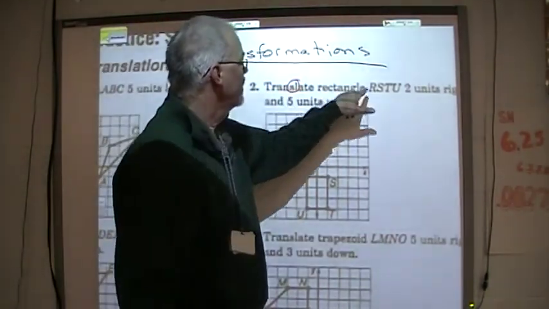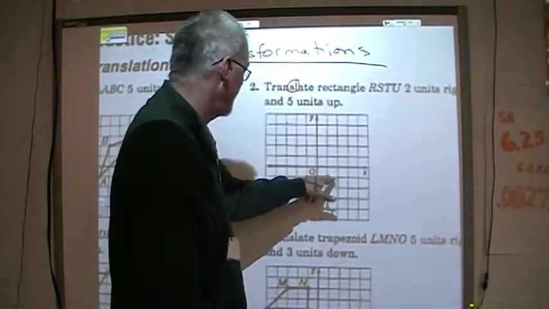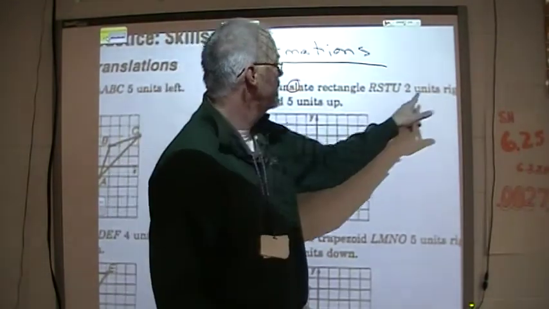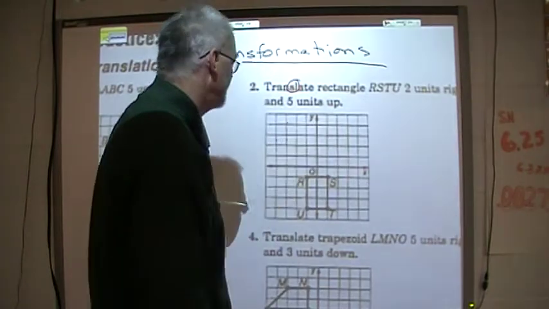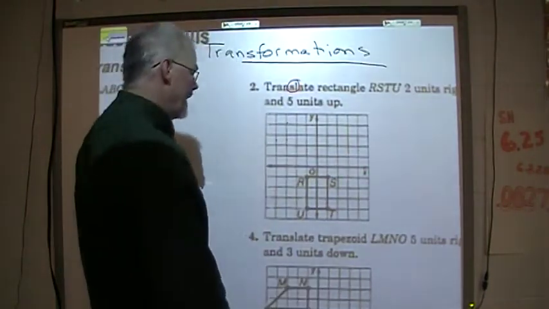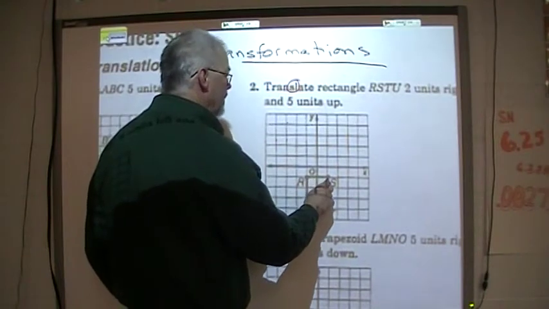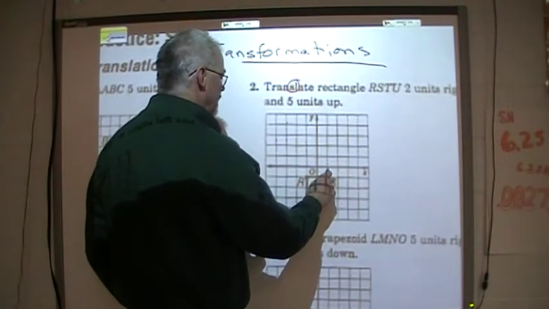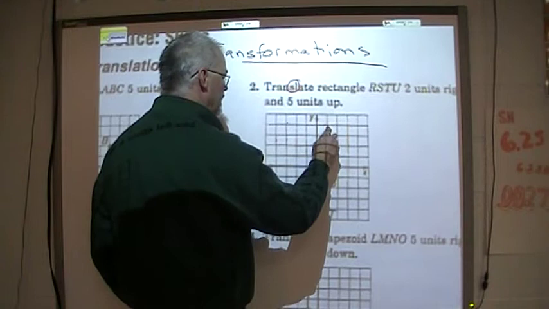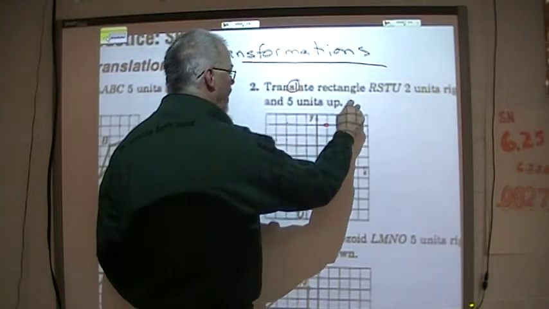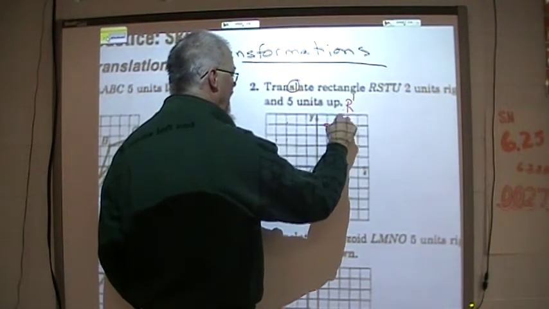Slide, rectangle RSTU, 2 units to the right and 5 units up. Alphabetical order is the way I start. 2 units to the right, 1, 2, and 5 units up. 1, 2, 3, 4, 5. That is my new R prime right there.